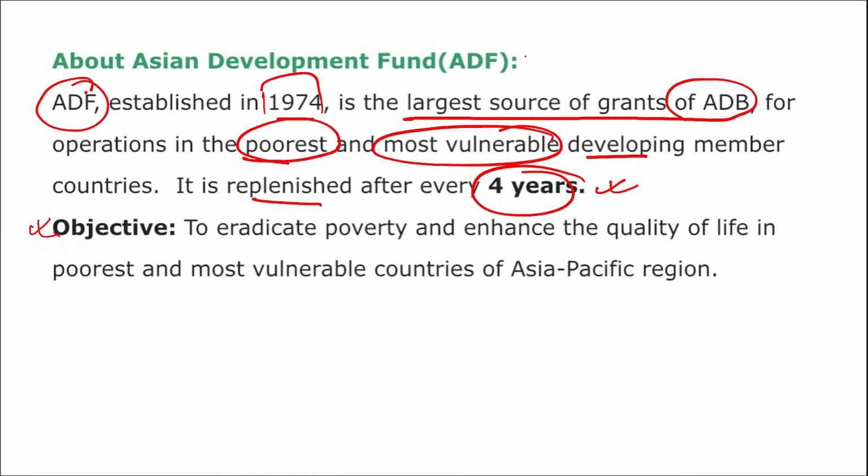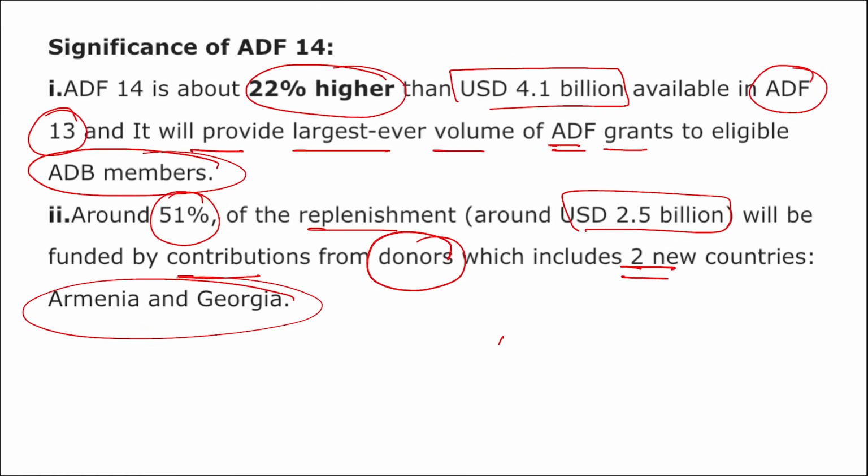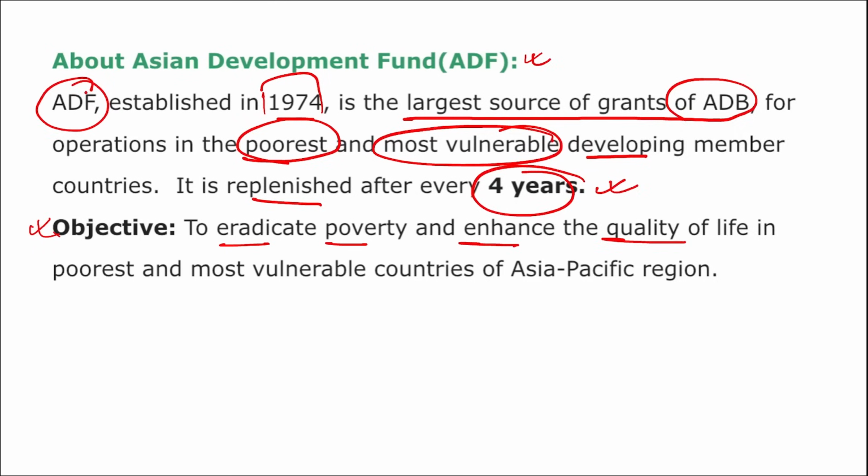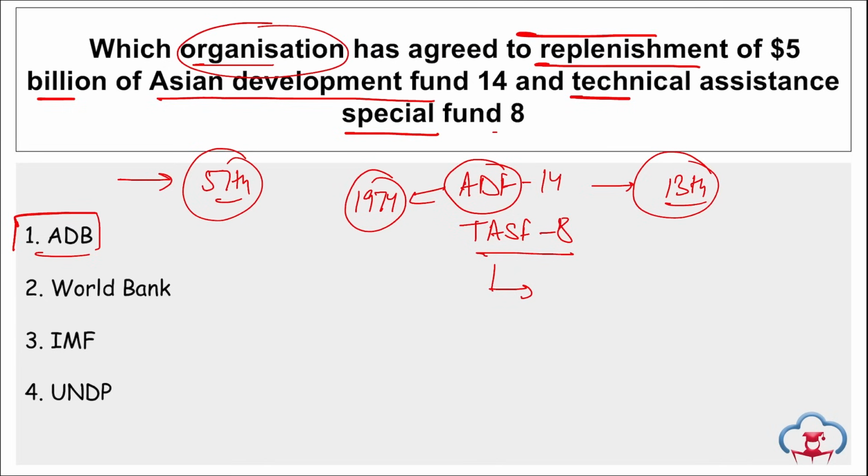And what is the main aim of this Asian Development Fund? It is to eradicate poverty and enhance the quality of life. Here you can see that Asian Development Fund 13 was worth $4.1 billion, and now Asian Development Fund 14 will be $5 billion. It is valid for 4 years. That is why I told you it will help in development from 2025 to 2028. This $5 billion will be utilized during this period for development in the poor and underdeveloped countries of the Asia Pacific region.